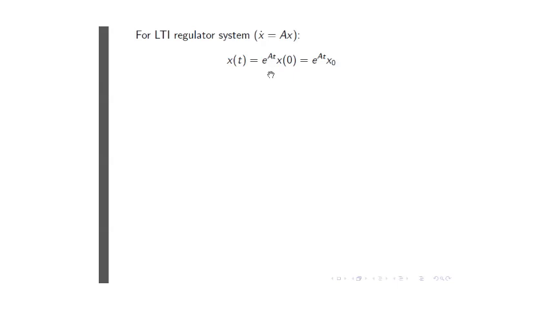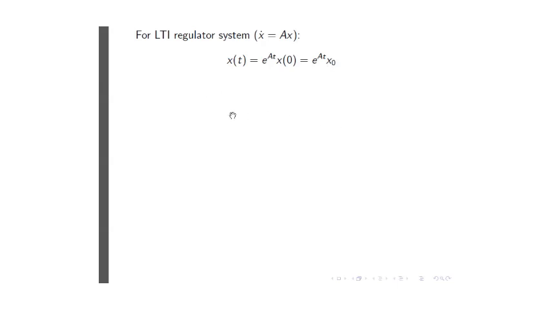Because it's time invariant, the state transition matrix only has one argument, namely the time t at which I want to calculate the response. So this is already then the solution of the homogeneous differential equation, which was my state equation. And on the far right here, I've simply written x evaluated at time 0, in other words, the initial state vector, as x sub 0.